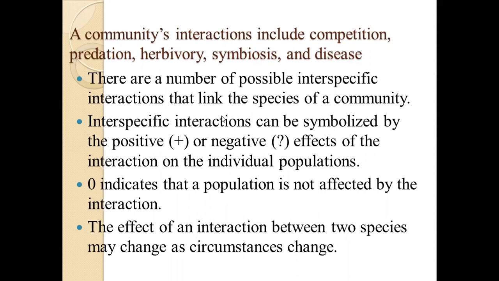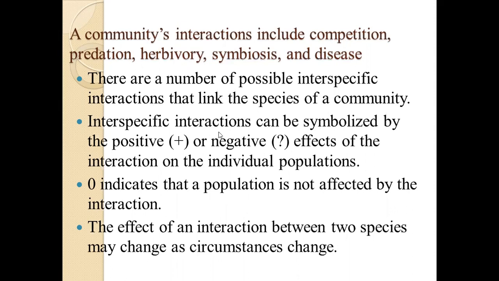A community's interactions, which we are going to deal with in today's video, include competition, predation, herbivory, symbiosis, and disease. There are a number of possible interspecific interactions that link the species of a community.